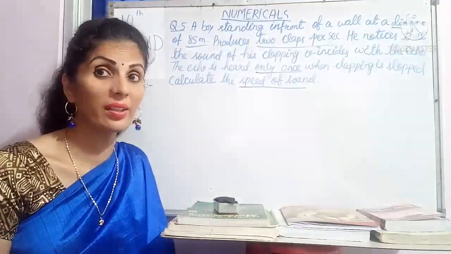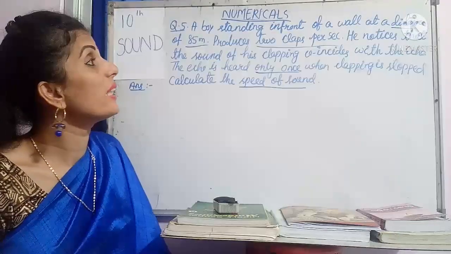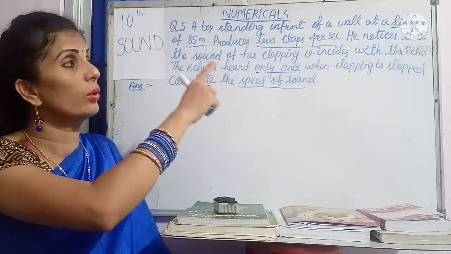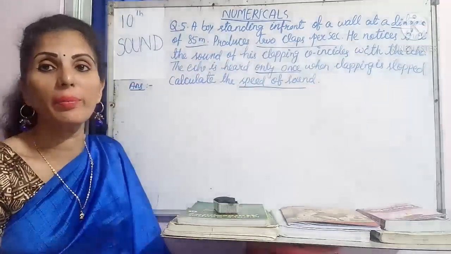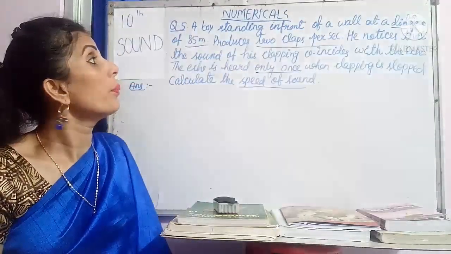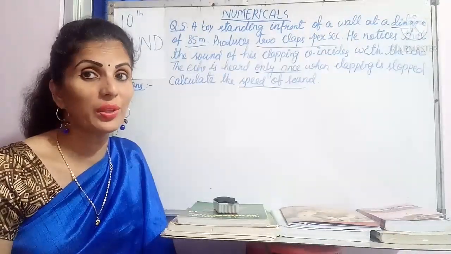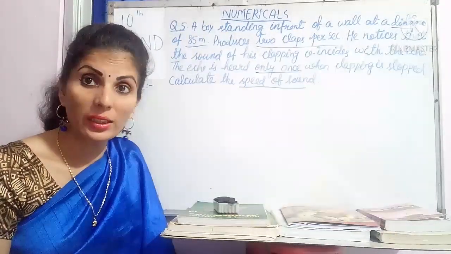Now children, let's read the next question. A boy standing in front of a wall at a distance of 85 meter. As I have underlined the needed words, distance 85 meter means D. He produces 2 claps per second. That is the main trick in this question. 2 claps per second. Remember it.